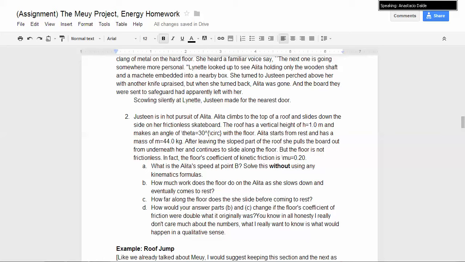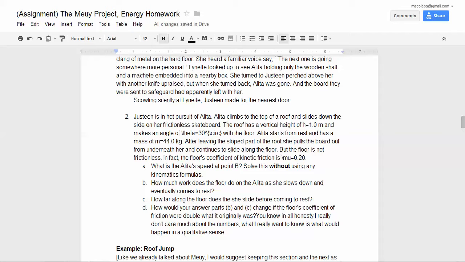Here's the problem. Justine is in hot pursuit of Alita. Alita is the third character in this thing. She's the criminal that we were basically chasing after. Justine and Lynette being the good girls, good guys. Yeah, the good people. Justine is in hot pursuit of Alita.